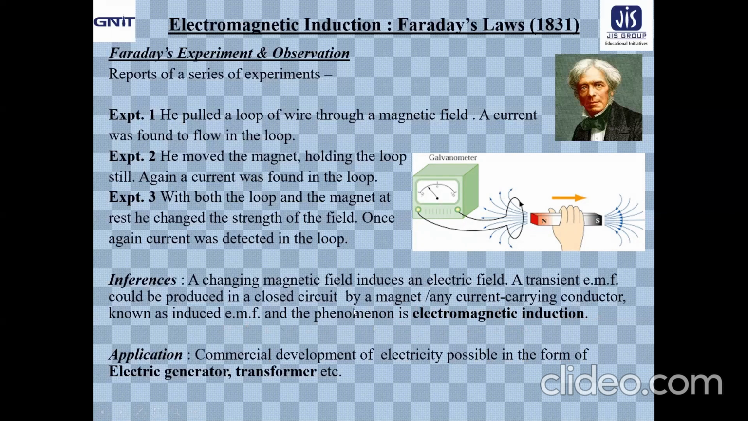Now, this discovery of Faraday for the first time made the commercial development of electricity possible, in the form of the electric generator and transformer. So the commercial development of electricity was possible because of Faraday's discovery way back in 1831, and that is basically the most important application of Faraday's laws at the very beginning.